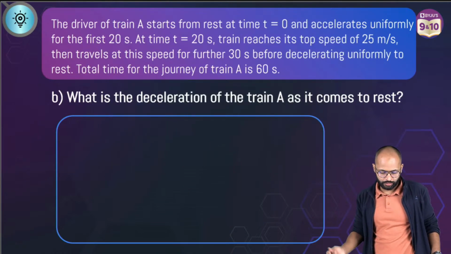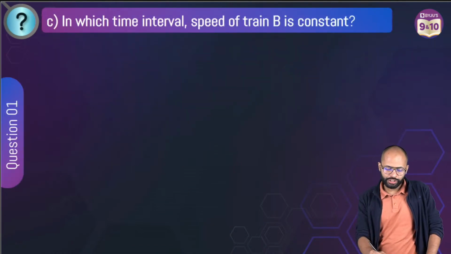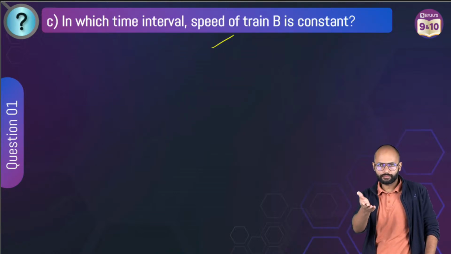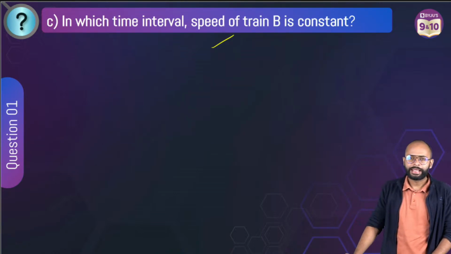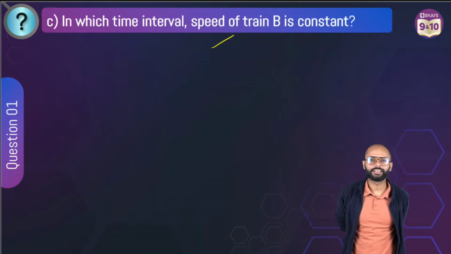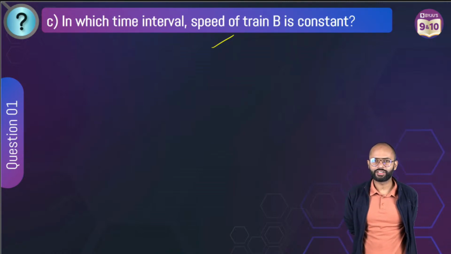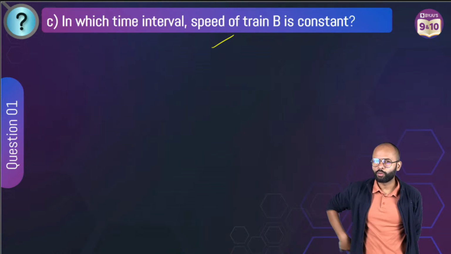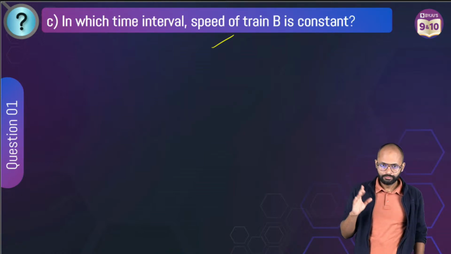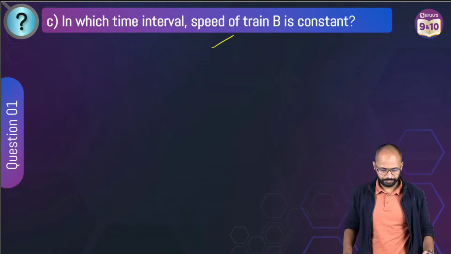Next. So this is something we just did. In which time interval is the speed of train B constant? Yes, come on, tell me. Look at your graph. In case-based questions, if it has 4 subparts, one of them might take time. The rest 3 will be very easy. 10 to 30.